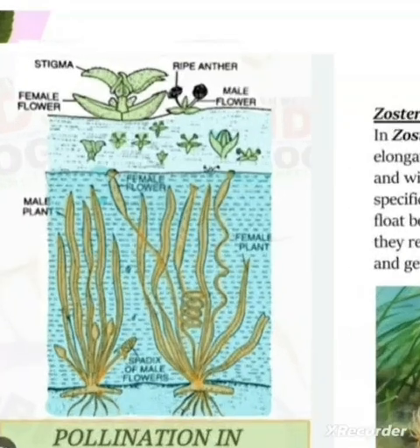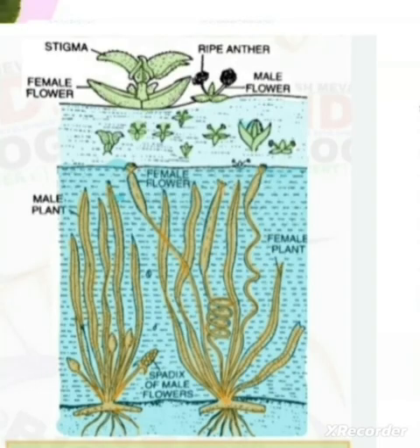Now in case of Vallisneria, what happens? The female flowers are present in one plant, and the male flowers are present in another plant. So the female flowers have long and coiled stalks, and the male flowers are borne on different plants. So when they detach from the plant, they float on the surface of water, and when they come in contact with the stigma of the female flowers, they bring about pollination.